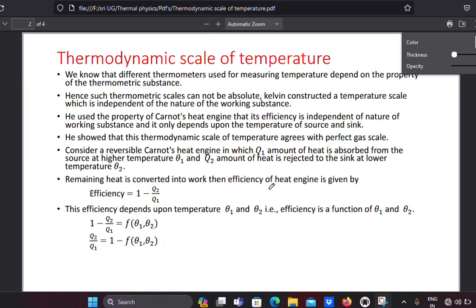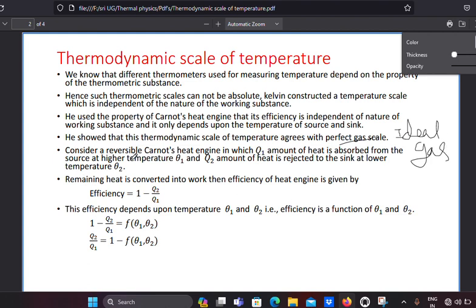Next, he showed that this thermodynamic scale of temperature agrees with the perfect gas scale. Perfect gas is also called an ideal gas. Friends, don't forget that it is also called an ideal gas.